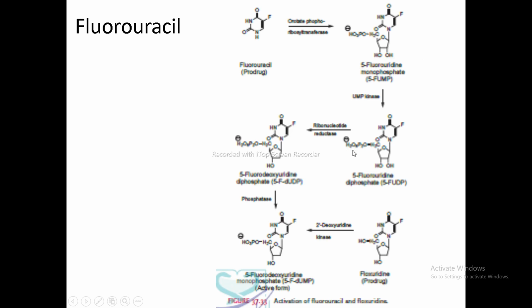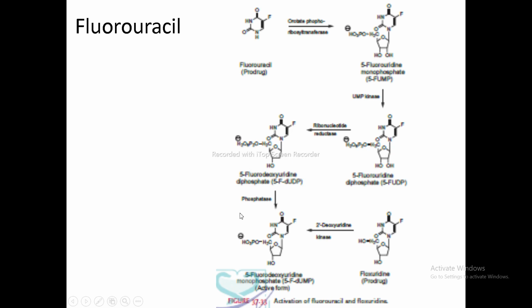group is added over here to form 5-fluorouridine diphosphate. This is monophosphate, and this is diphosphate. Then by the enzyme ribonucleotide reductase, it gets converted into 5-fluorodeoxyuridine diphosphate. Now this reductase enzyme removes one hydroxy group from this sugar to form this intermediate product.